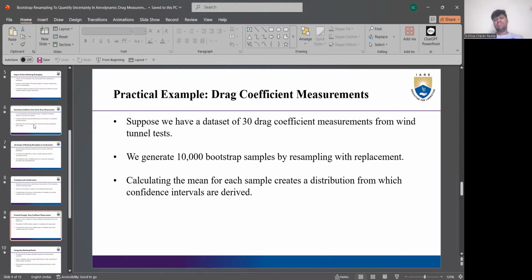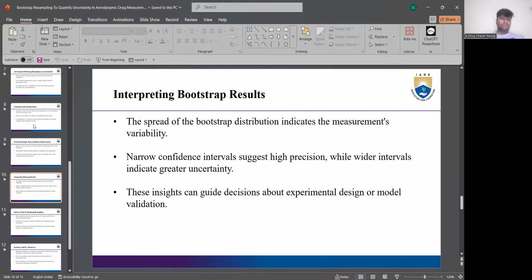Suppose we have a dataset of 30 drag coefficient measurements from wind channel tests. We generate 10,000 bootstrap samples by resampling with replacement. Calculating the mean for each sample creates a distribution from which confidence intervals are derived. So through these 10,000 bootstrap samples, by calculating the mean of each of these various samples, it creates a distribution from which confidence intervals are derived.